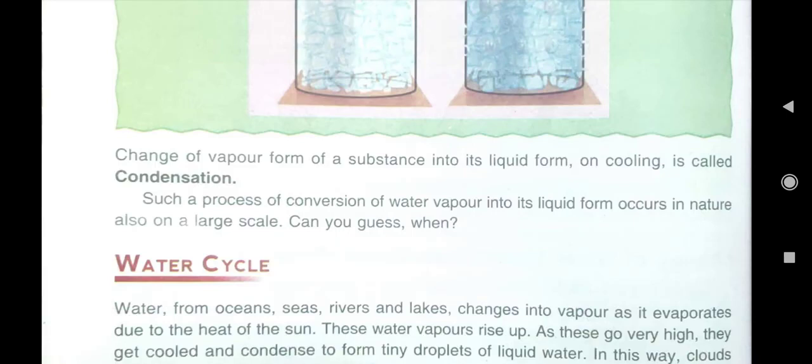And condensation means change of vapor form of a substance or water into its liquid form on cooling. And such a process of conversion of water vapor into its liquid form occurs in nature, and that is called water cycle.